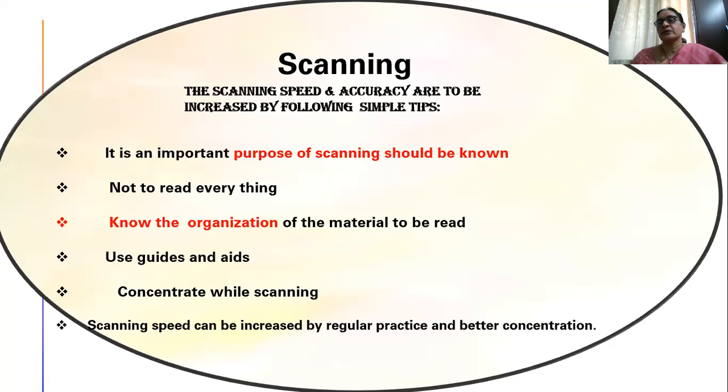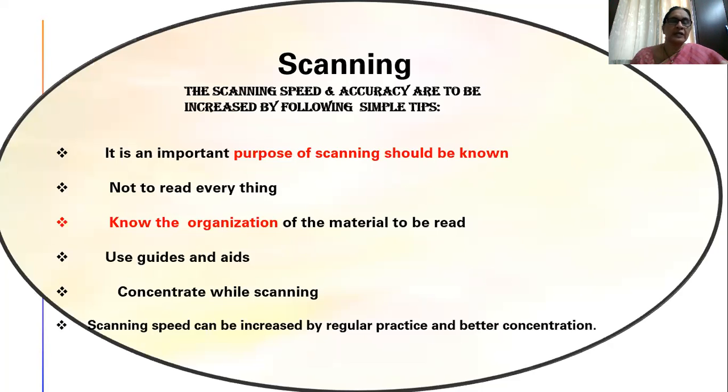Use guides and aids. A guide here is not a textbook guide, it is some kind of guideline or help. If you are looking for a meaning in the dictionary and the words are very small and closely printed, you can use an aid like a magnifying glass, so it's very fast. If you are looking for an answer in a math table, you need a mathematical table book.